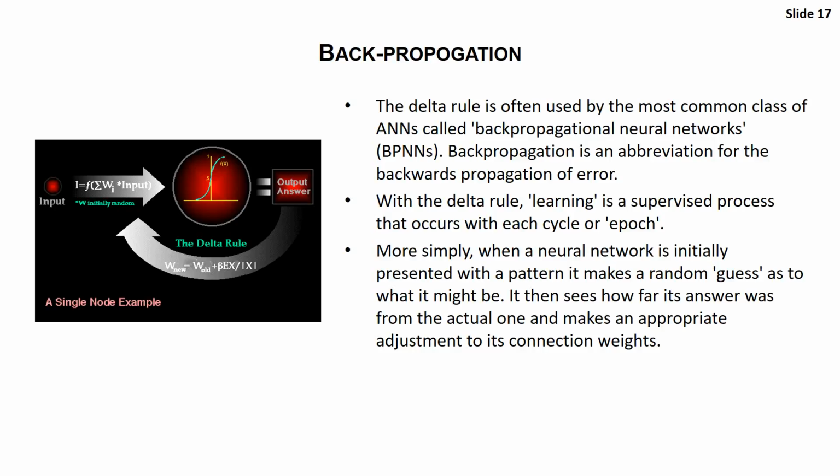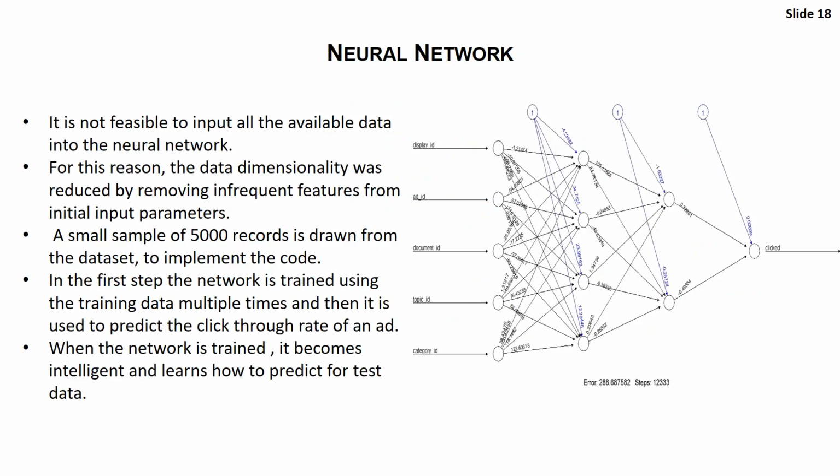Each time we give it to the network, it gives a new output pattern. Most simply, when a neural network is initially presented with a pattern, it makes a random guess as to what it should be according to its intelligence, and it then sees how far its answer was from the actual one and makes an appropriate adjustment to its connection weights.